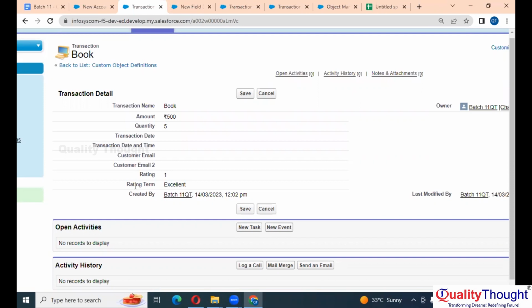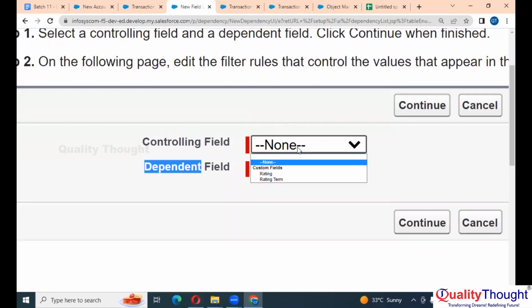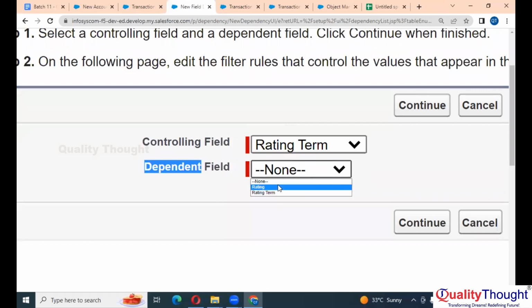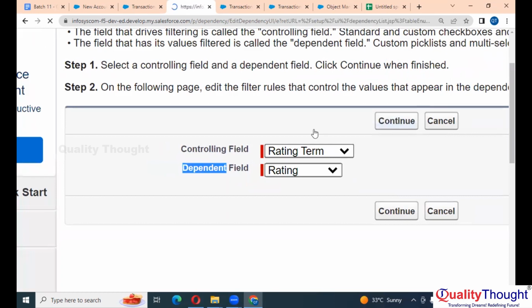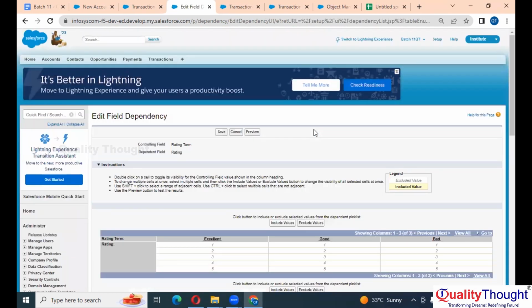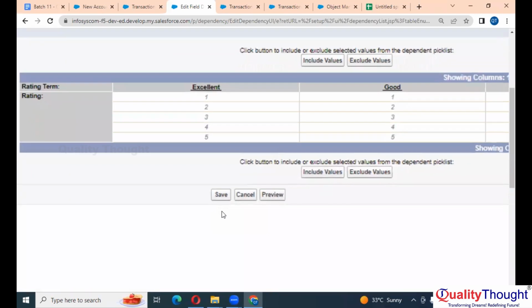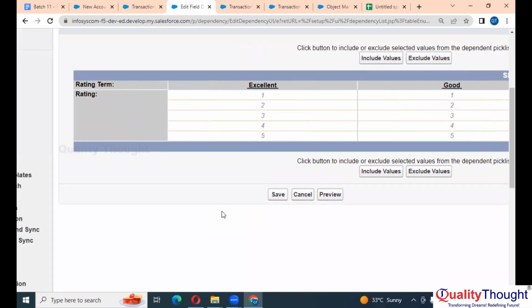Rating term controlling, rating will be dependent. Perfect. Rating term is controlling, rating can be dependent, right? If you see here, controlling field, I will give rating term, dependent field rating. Okay. Click on continue. Here, this is all, kada. Rating excellent and select chesthe a values ravalo kuda manam cheppali, right?